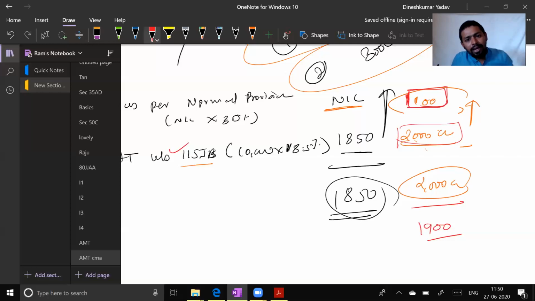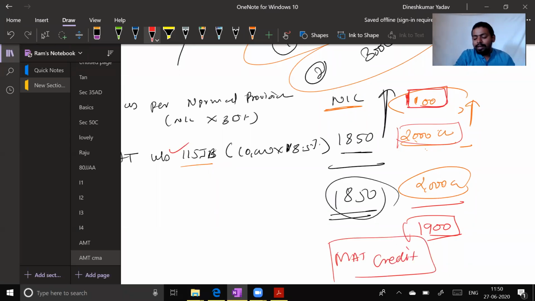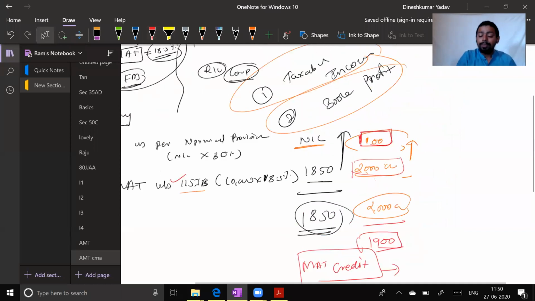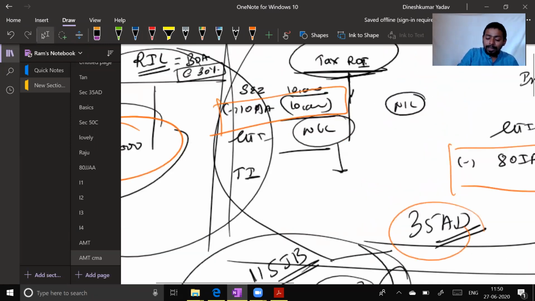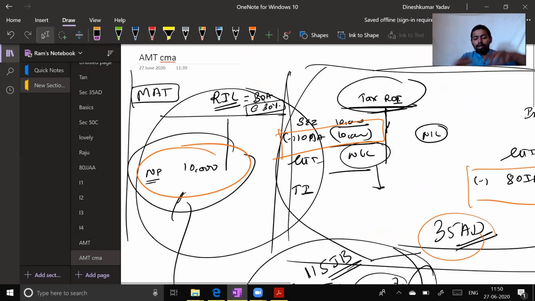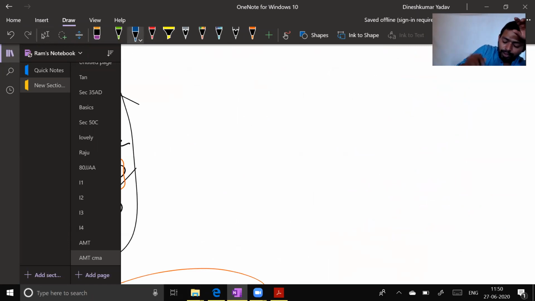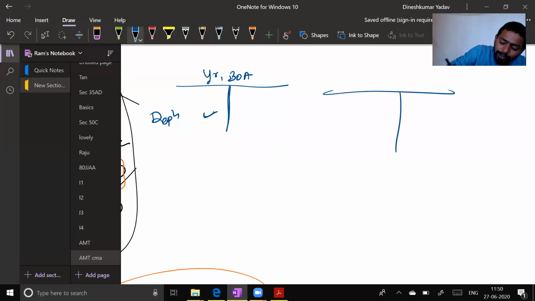If 1900 crore you have paid extra, it will be allowed as a MAT credit, and MAT credit you can set off in future years. Because what happens in this particular method, please understand. Look at the gain, or I will make a new P&L account only. Year 1, your books of accounts, here you are taking the depreciation effect. And in this P&L account, you are taking year 1 only.